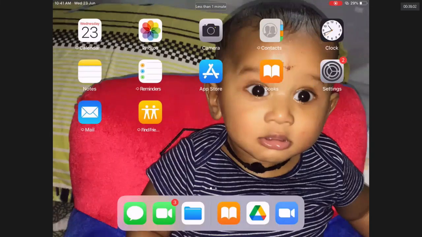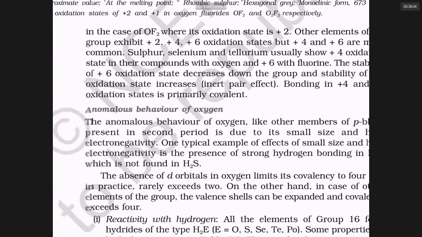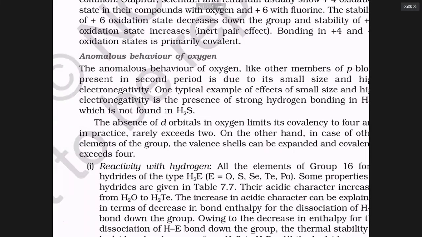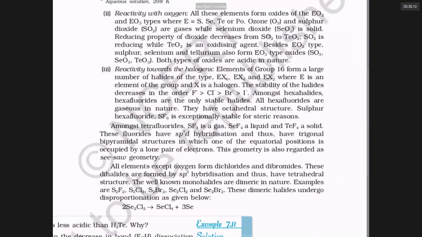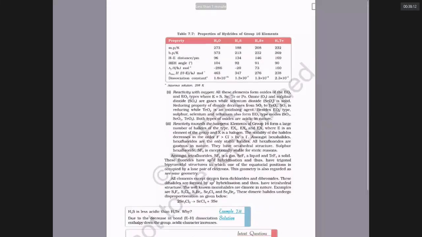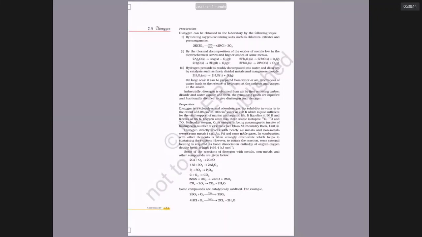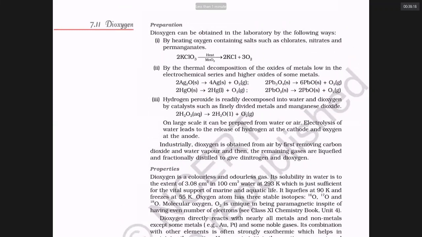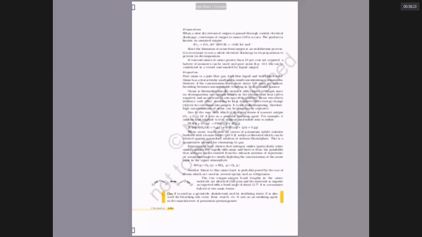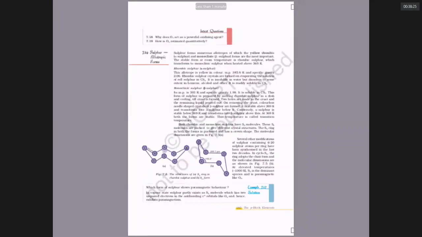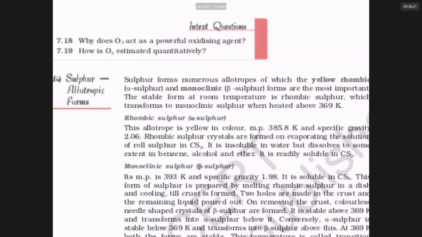Hello, are you there? Hello? Yes. All of you read up to anomalous behavior of oxygen today. Tomorrow we will be working out the hydrides. This week's syllabus is up to hydrides, but this week I am going to complete this chapter. I will go a bit fast. We talk about how oxygen is prepared. I want you to complete this chapter if you can. Up to sulfur, at least you complete.